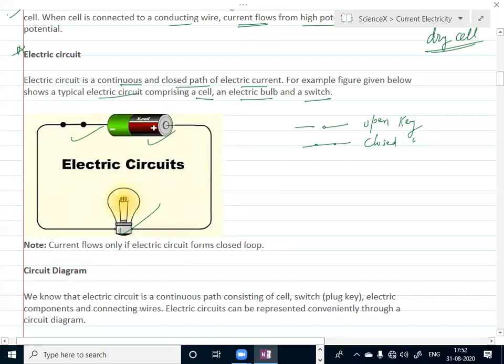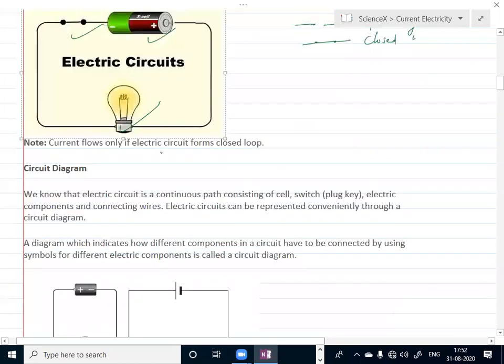So current flows only if the electric circuit forms a closed loop. Suppose it is broken at any part, then current will not pass through the circuit, and this bulb will not glow. Okay, next, the circuit diagram you can see.